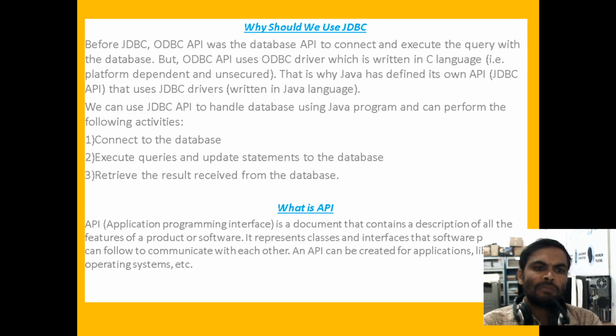With the help of a JDBC application, the main purpose of this JDBC API is connecting to the database. The first scenario is connecting to the database, and the second scenario is executing queries and update statements to the database. If you want to execute a query, the CRUD operations are there: create, update, delete and retrieve. If you want to perform these, we can do it under executing queries.